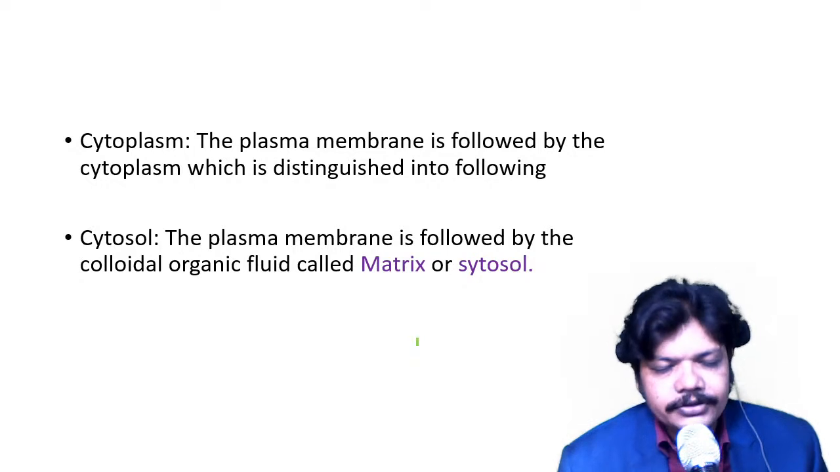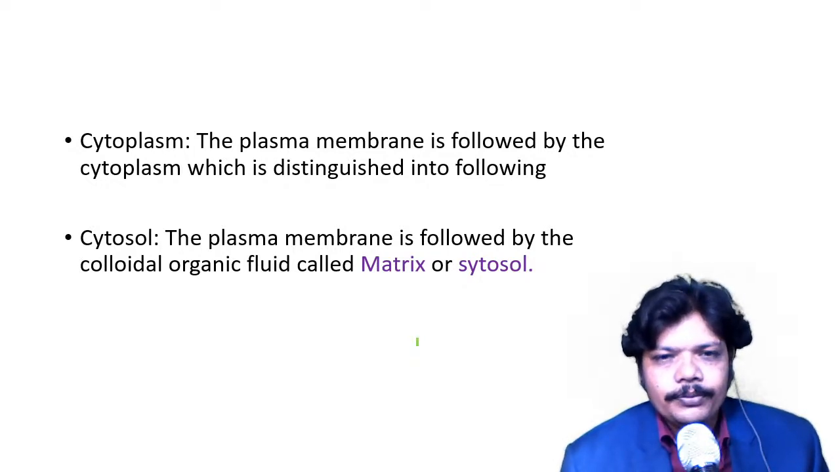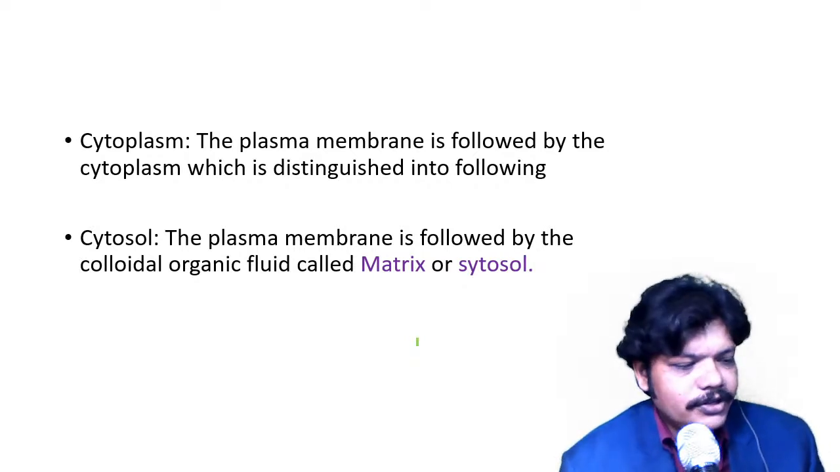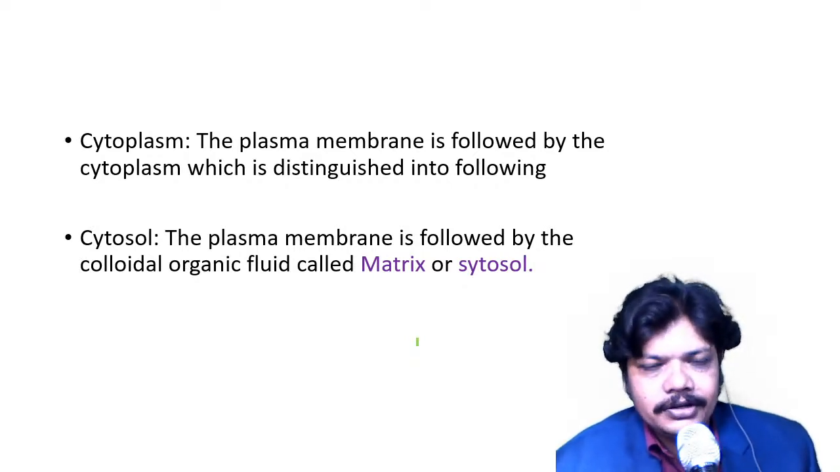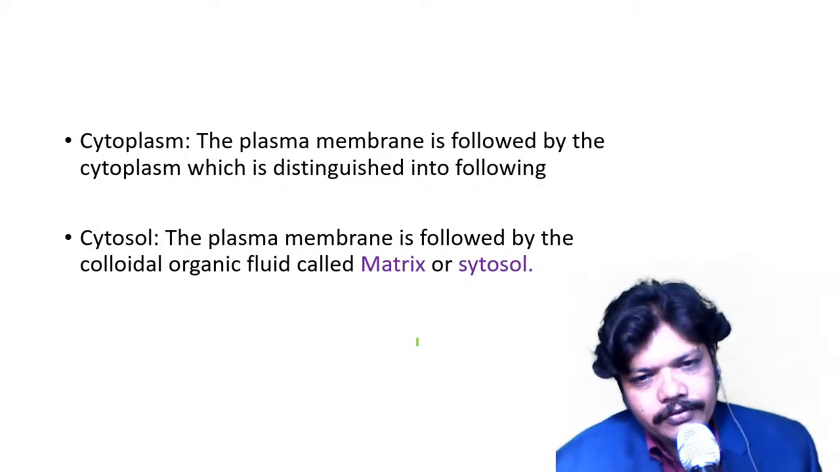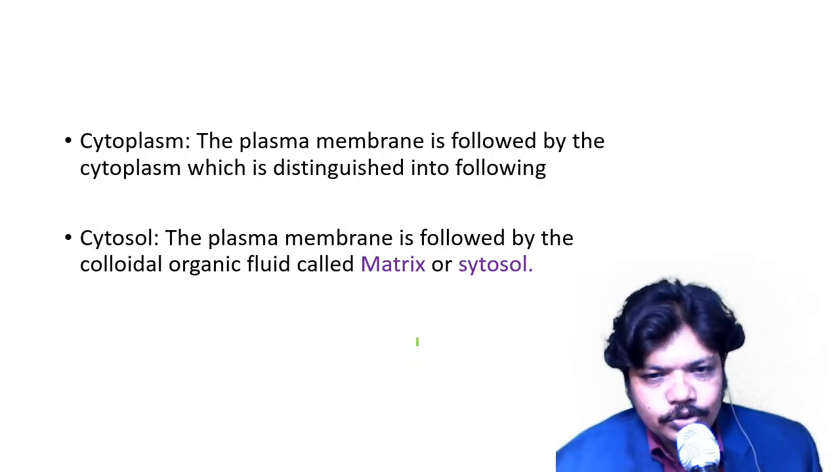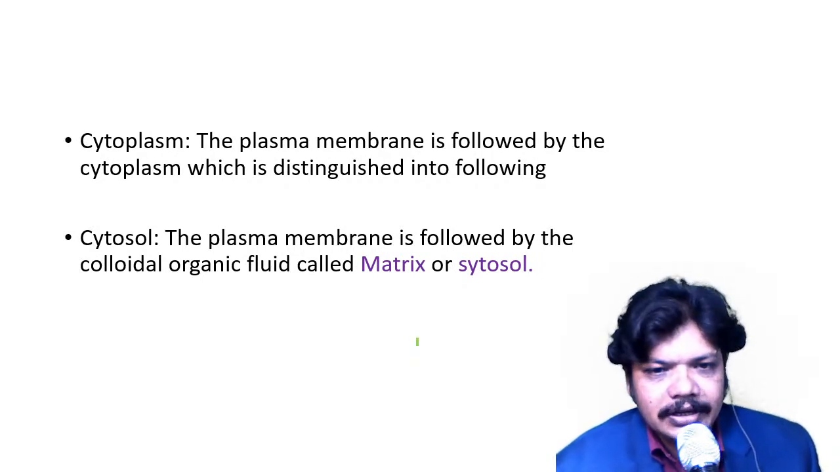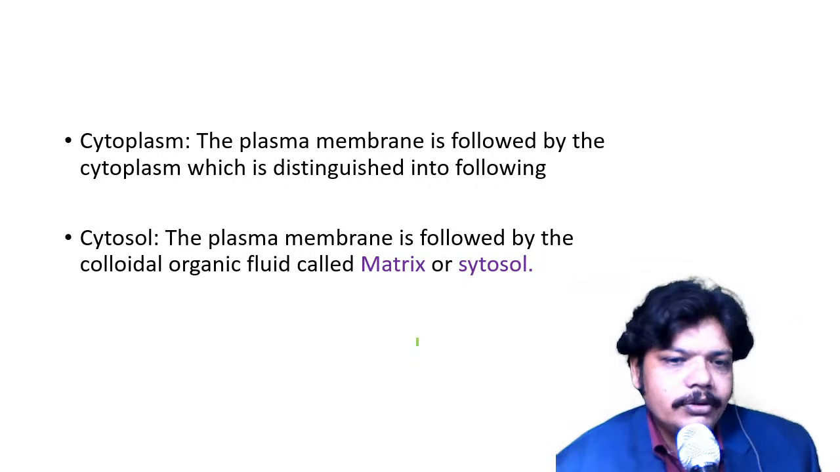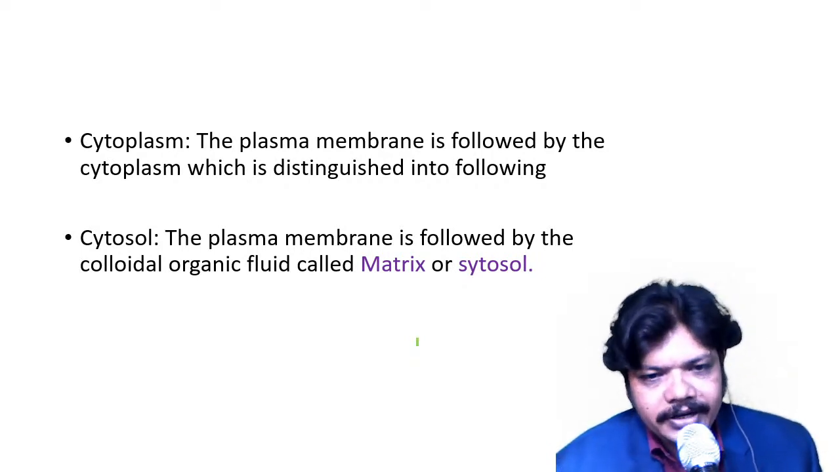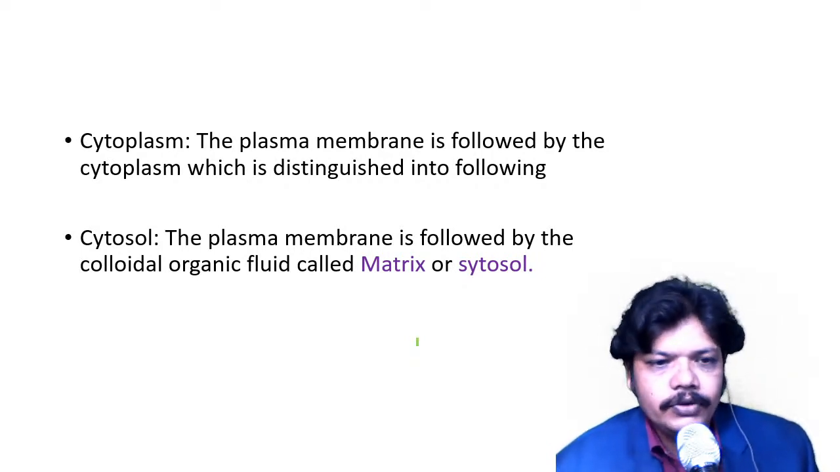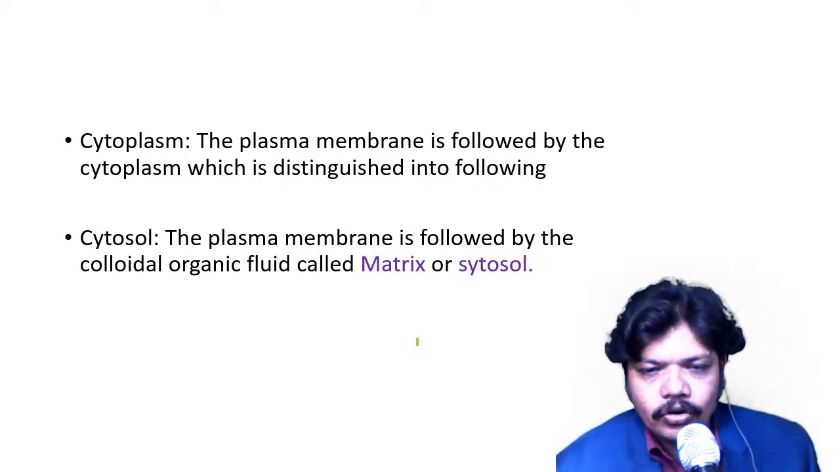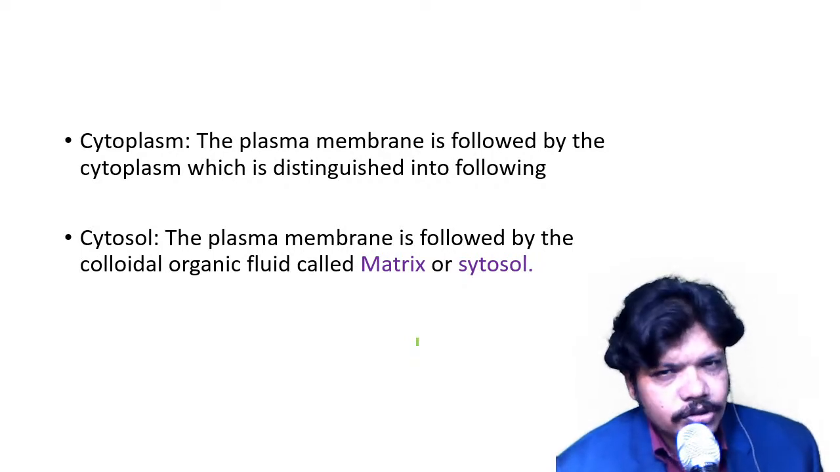In simple language, suppose one plate is there. Just imagine, don't take it seriously, that each student has taken one plate, and inside the plate you put glycerine. Whatever matter is there, a matrix-like structure will be formed. So the organic fluid is called matrix or cytosol. Understood? Okay.